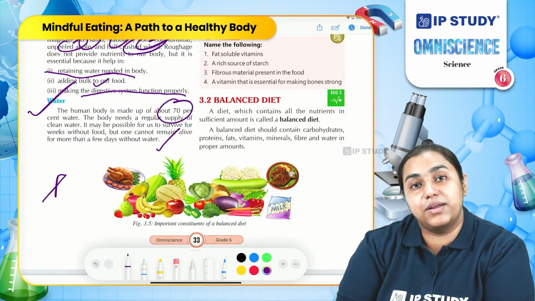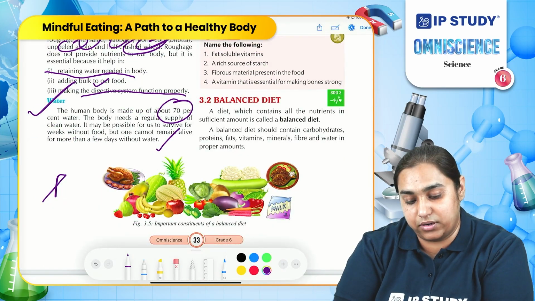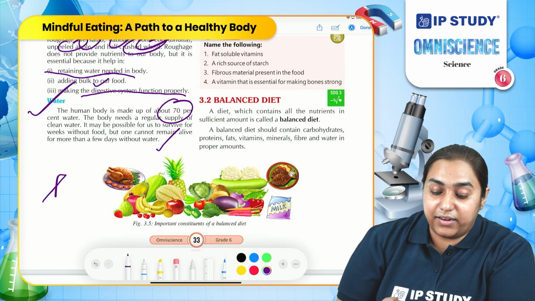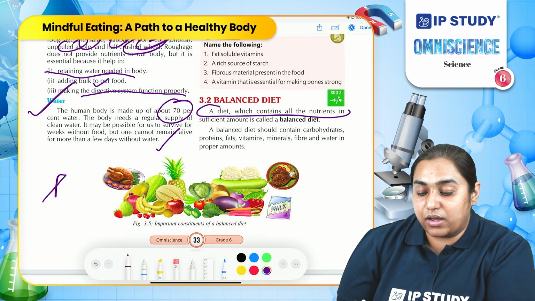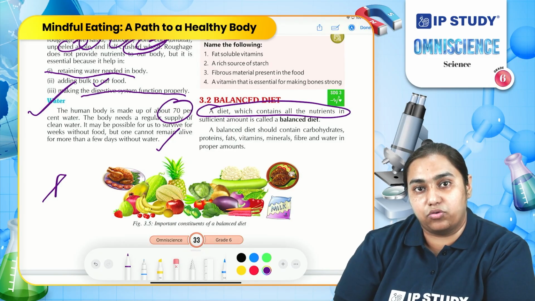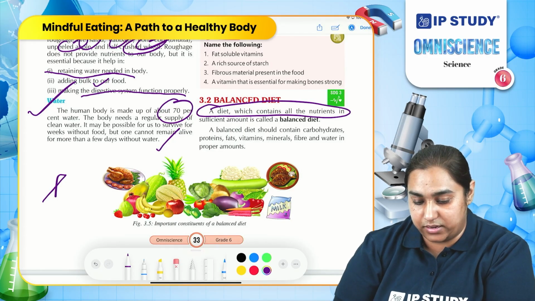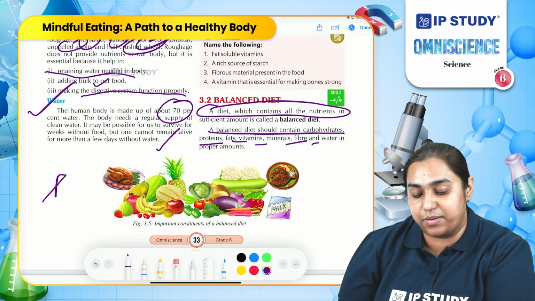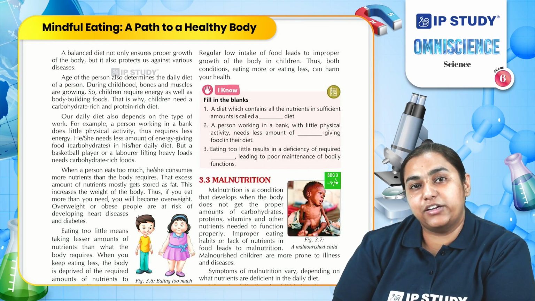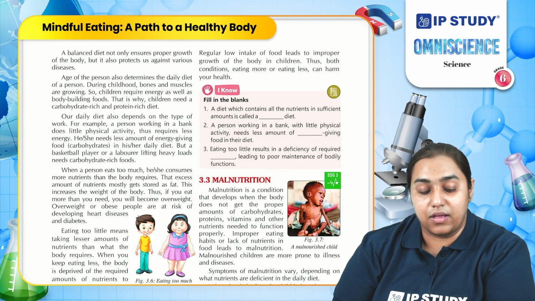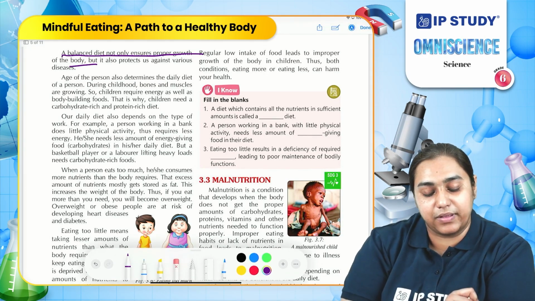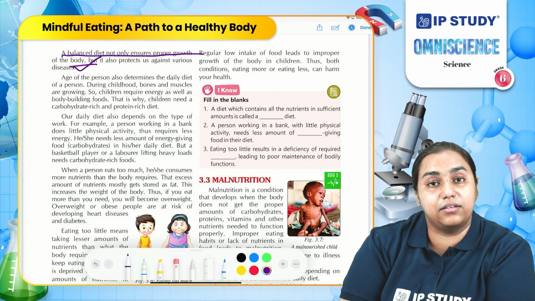Let us now study balanced diet and the importance of it. What is a balanced diet? When in a diet all the nutrients are present in sufficient amount, that diet is known as a balanced diet. A balanced diet contains carbohydrates, proteins, fats, vitamins, minerals, and fibers. Why do we need to have a balanced diet? A balanced diet helps in proper growth of our body. It keeps us healthy and disease free.